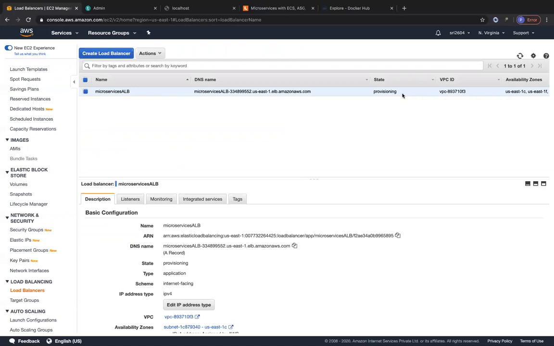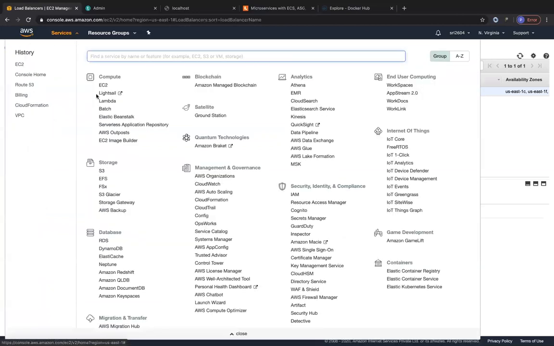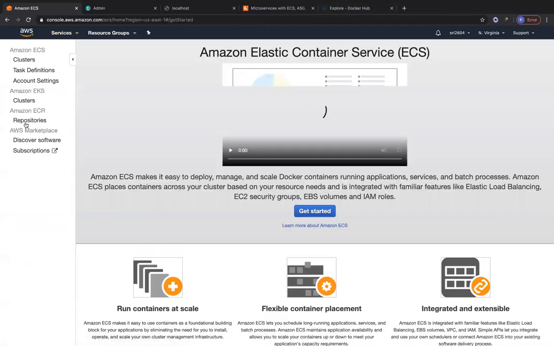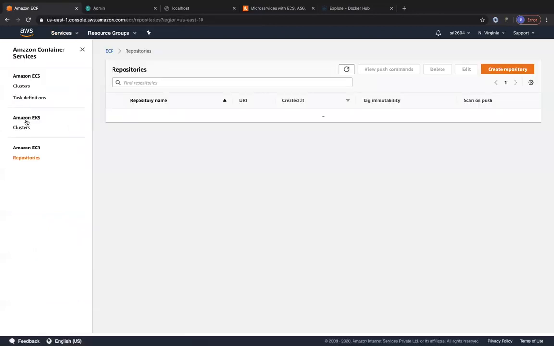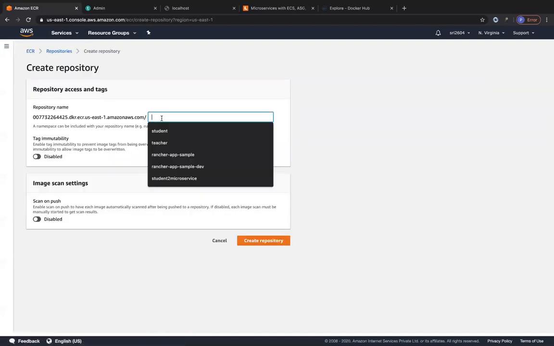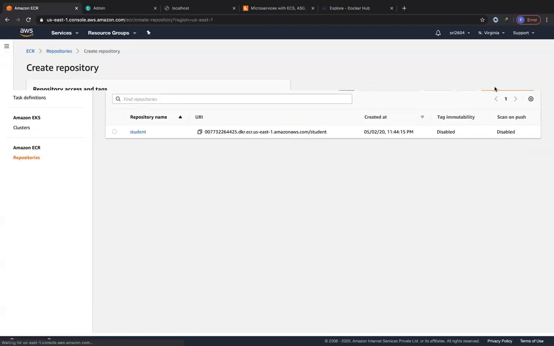In the meantime, let me also show you one alternative to Docker Hub, which is called Elastic Container Registry. Just like how Docker Hub is a registry, you also have ECR, which is Elastic Container Registry, which is a collection of repositories, which is a collection of images, which have tags associated with them. So we don't have any repositories created over here. I'm going to create 2 repositories, one for student and one for teacher.